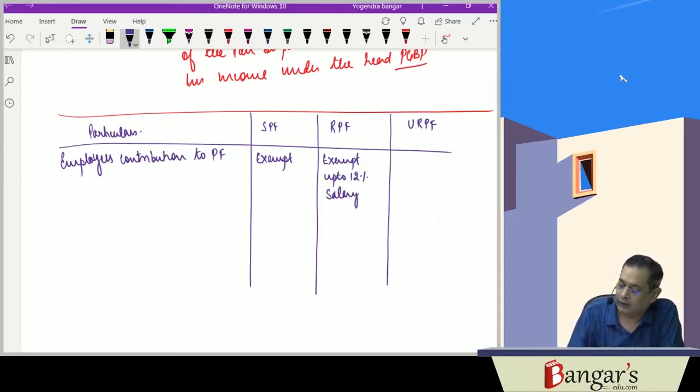And in case of unrecognized provident fund, it is exempt from tax.